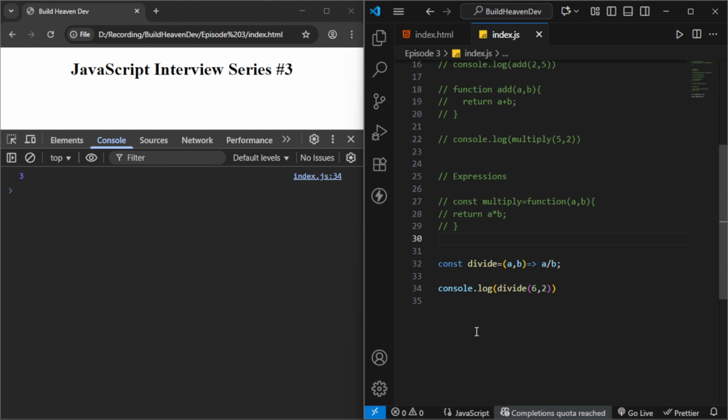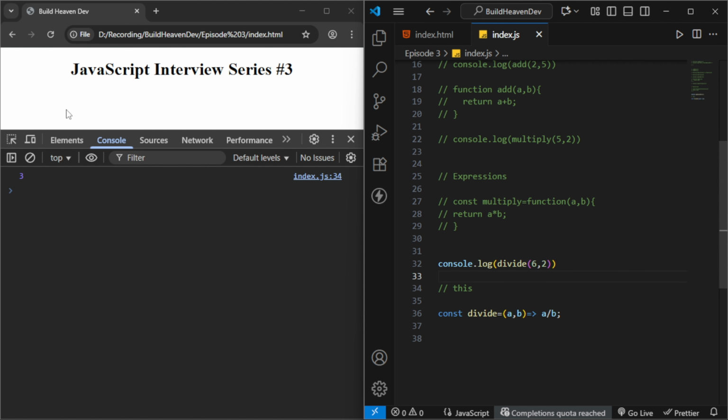It takes its surrounding, or we can say lexical, this context. We will see more about what the this keyword actually is in the upcoming episode. But for now, for your understanding, arrow functions are not the same as normal functions, but they work almost the same.